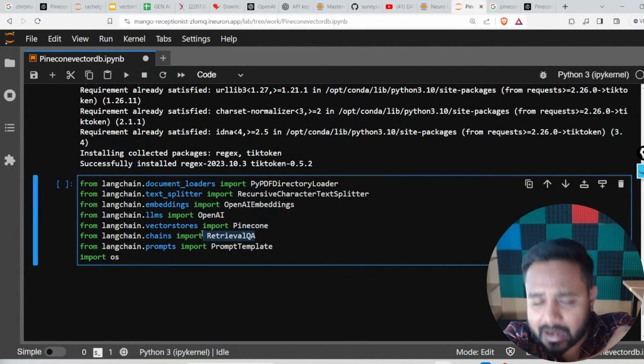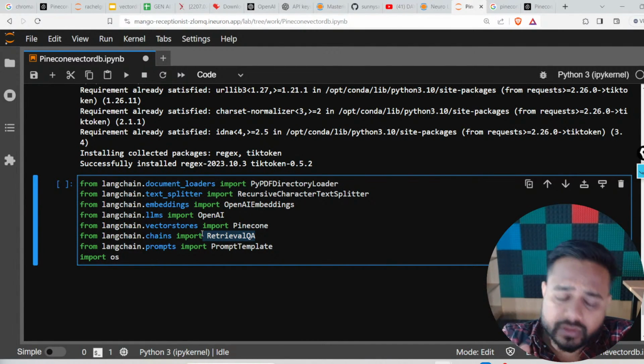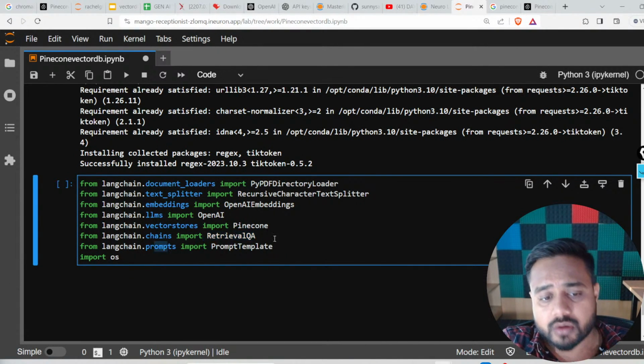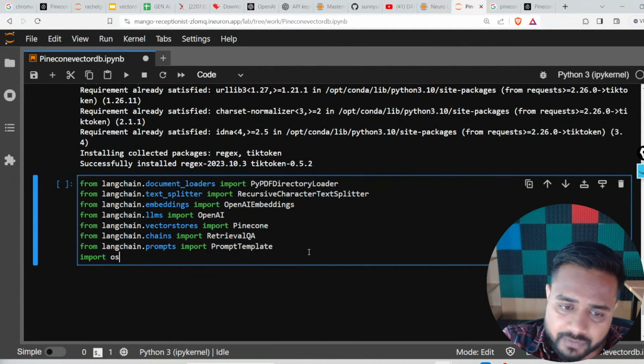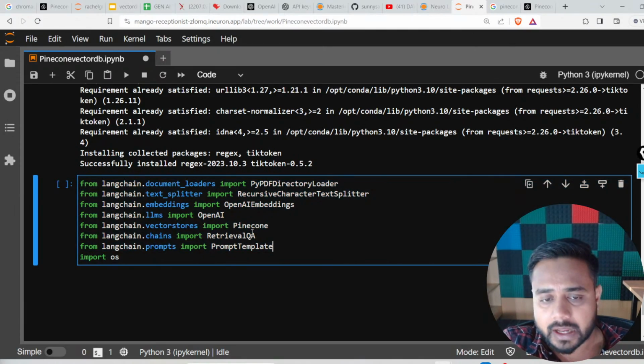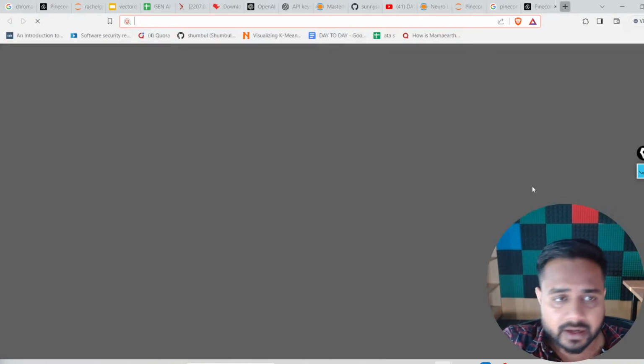Each and everything will be clarified once I write it in the code. Now here you can see langchain.prompts, and here is PromptTemplate. You already know about the prompt template, you already know about OpenAI, you already know about PyPDFDirectoryLoader. This thing, RecursiveCharacterTextSplitter, OpenAIEmbeddings, and RetrievalQA, these are new ones, so definitely I will explain them. Don't worry.